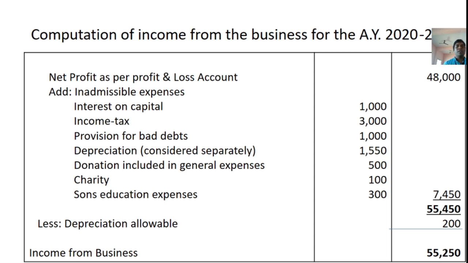The third category of disallowable expenses is expenses chargeable under other heads, like municipal tax paid, repairs and collection charges in respect of income from house property, and collection charges in respect of income from other sources. These are expenditure related to other heads of income, and are disallowed. If debited to the profit and loss account, they are added back to net profit.